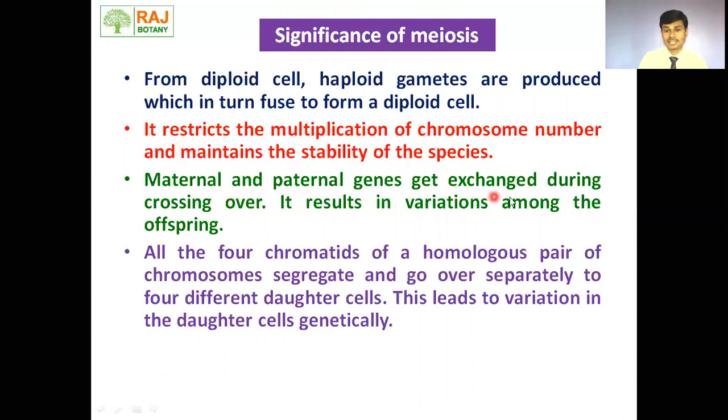Maternal and paternal genes get exchanged during crossing over. We have seen in great detail the crossing over or exchange of genetic material during the pachytene of prophase first of meiosis first. And it results in variation among the offspring. All the four chromatids of the homologous pairs of chromosomes segregate and go separately to four different daughter cells. This leads to genetic variation in the daughter cells.